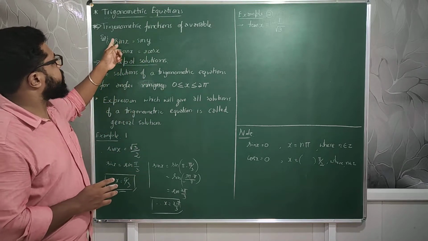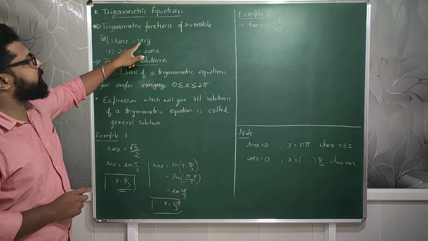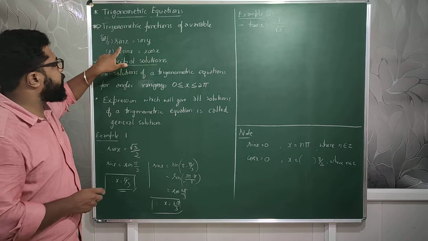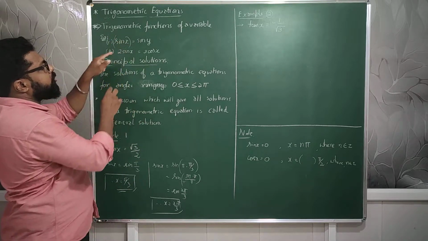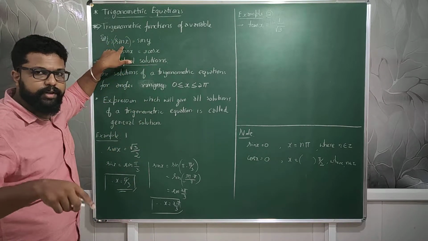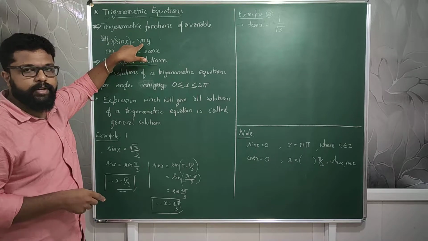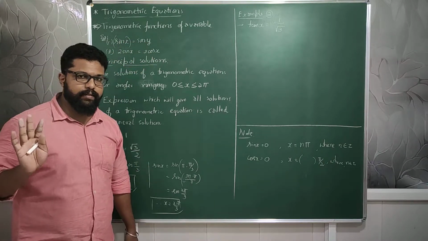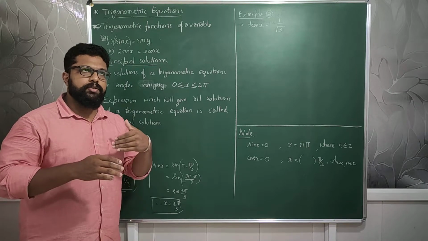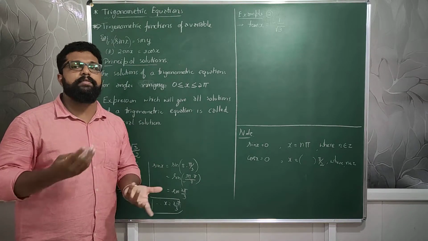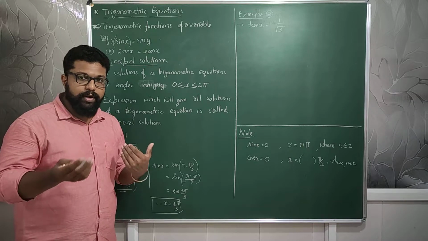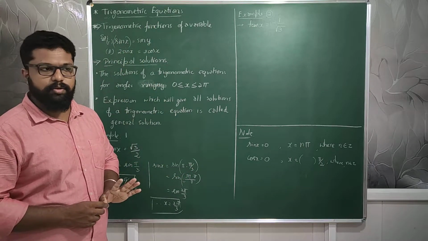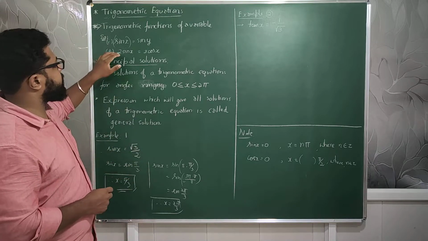Suppose, look at it: sin x is equal to sin y. x and y are the variables. If I write this, these are the two trigonometric functions. Sin x is a trigonometric function, sin y is a trigonometric function. I am equating those two in order to find out the value of x and y. Solving for the variable, finding out the value of a variable, and then equating in the form of an equation is nothing but a trigonometric equation. So this is one example.